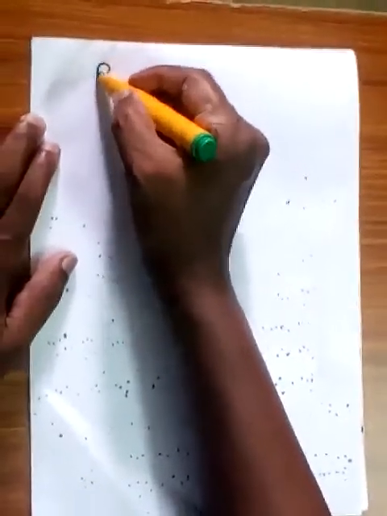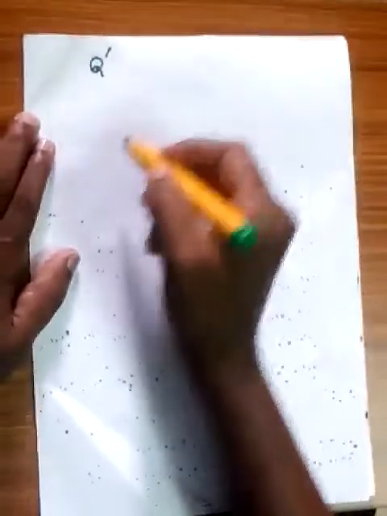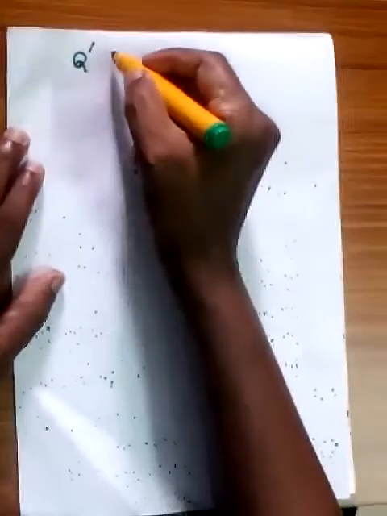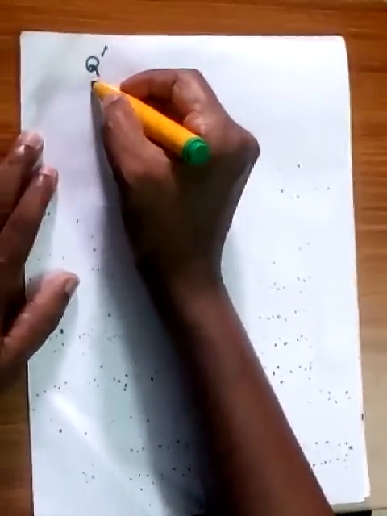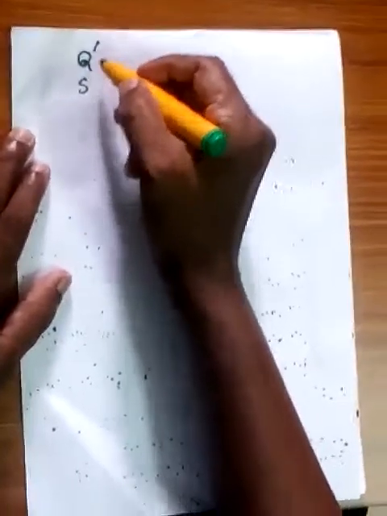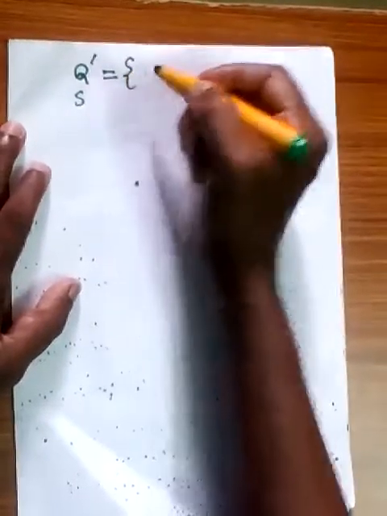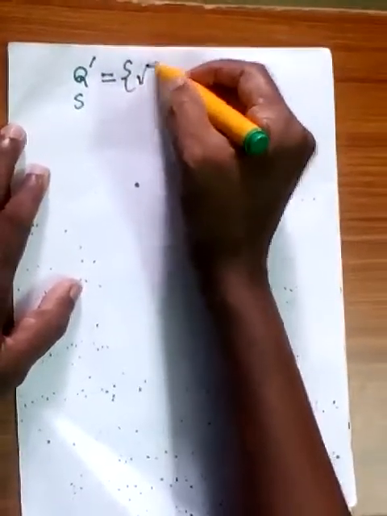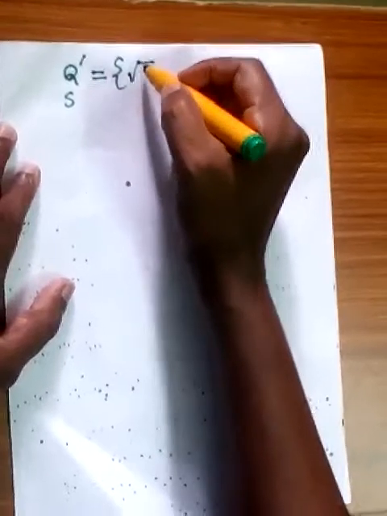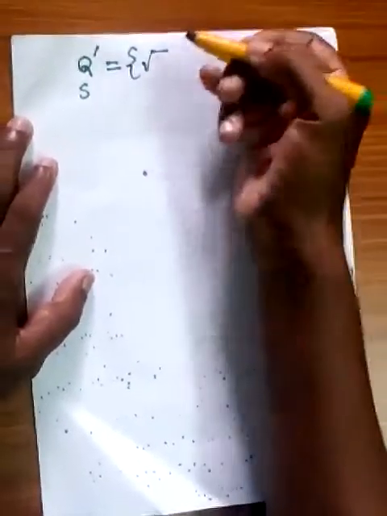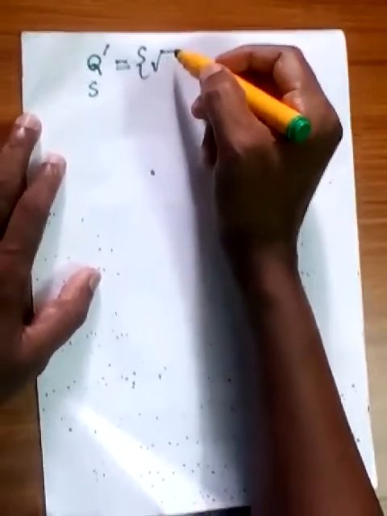The set of irrational numbers is represented by Q dash. Sometimes this is represented by S also, but generally we use Q dash. In Q dash there are the numbers which cannot be expressed as the product of two equal numbers.